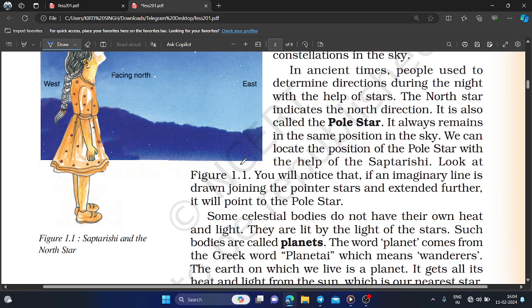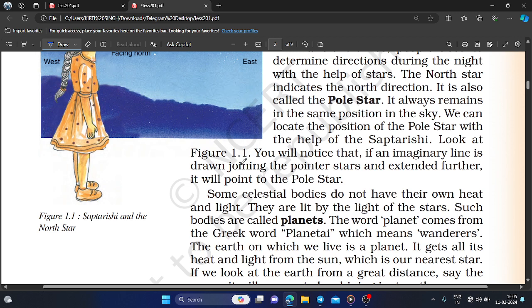It always remains in the same position in the sky. Its position does not change.